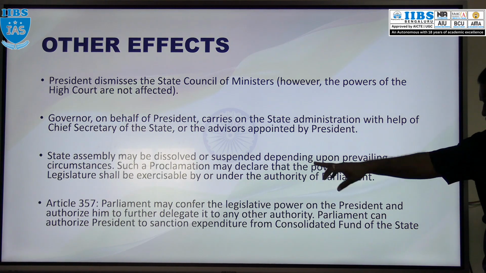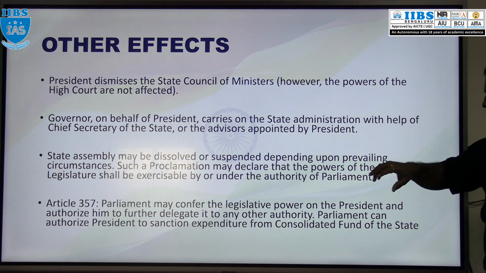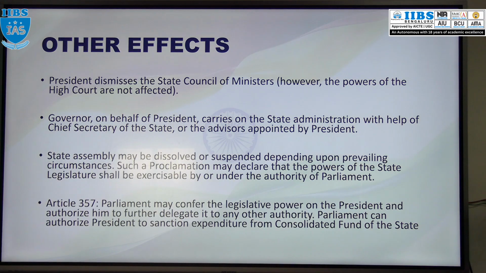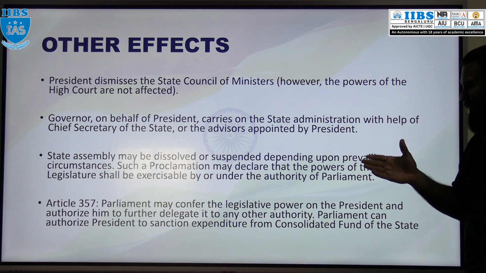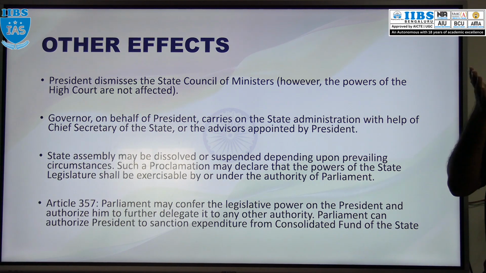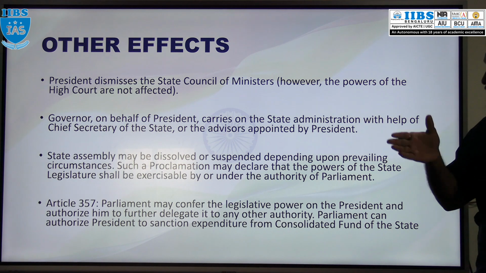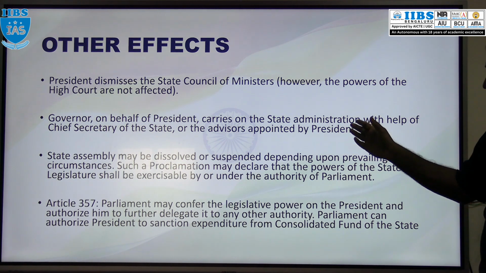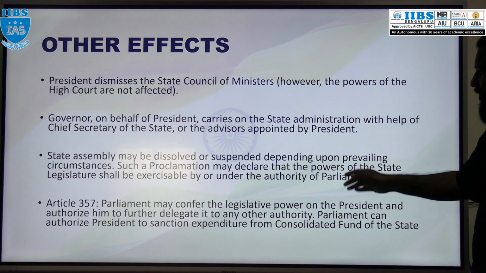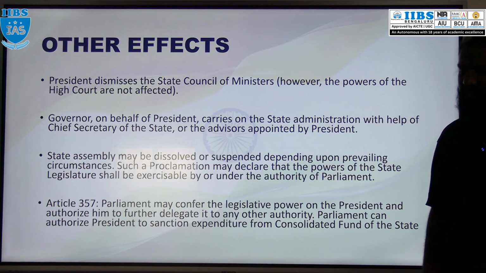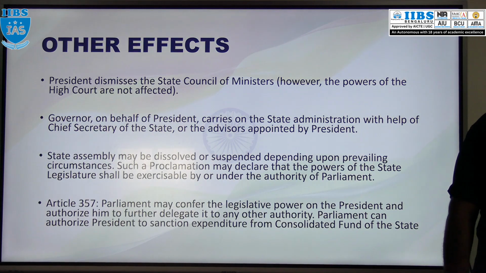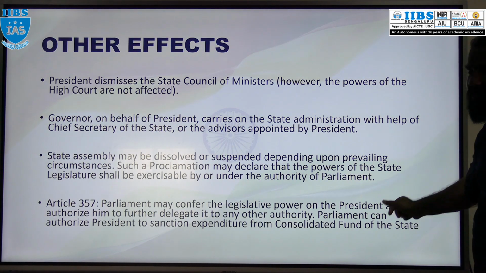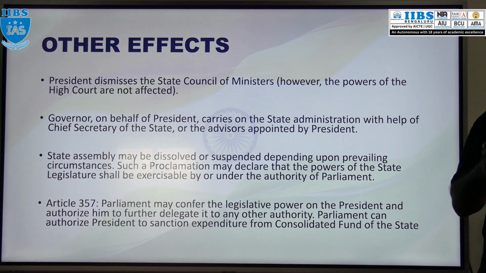The next, under article 357, what is that? Parliament can take the legislature power. Okay, that means in simple language, parliament can give legislature power to the president and authorize the president or any authority to sanction expenditure from the consolidated fund of the state. We discussed the consolidated fund of India.